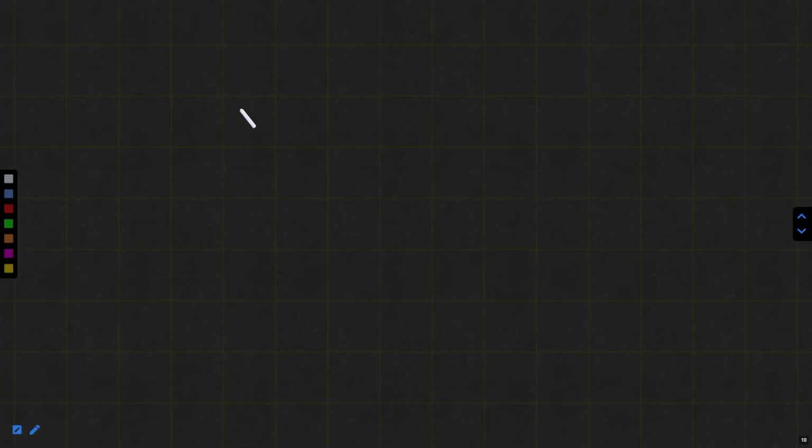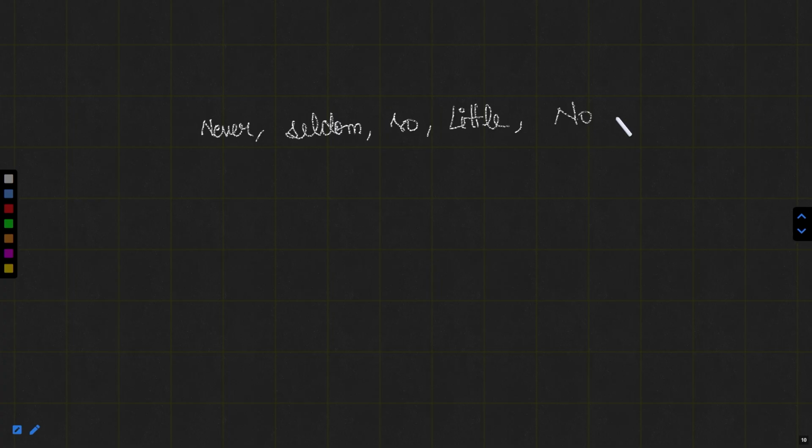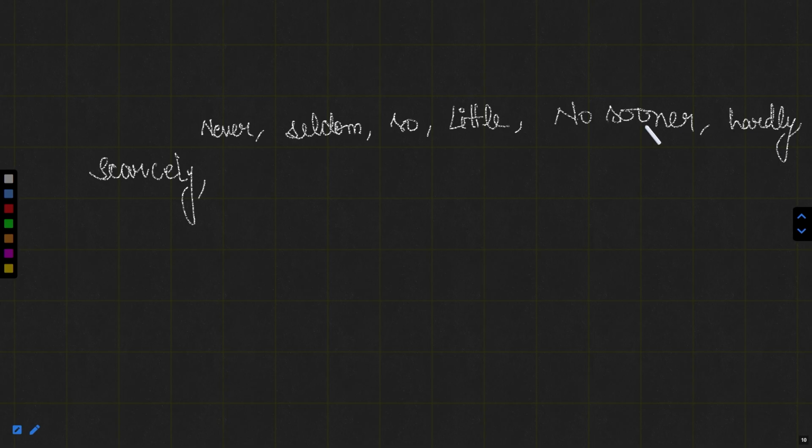Now, when we have words like never, seldom, so little, all the negative words in fact, no sooner, hardly, scarcely, barely, rarely, whenever we have these types of words in our sentences, we use the inversion rule, or rule of inversion.